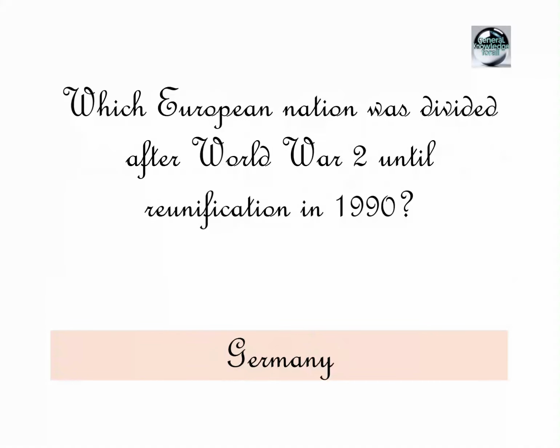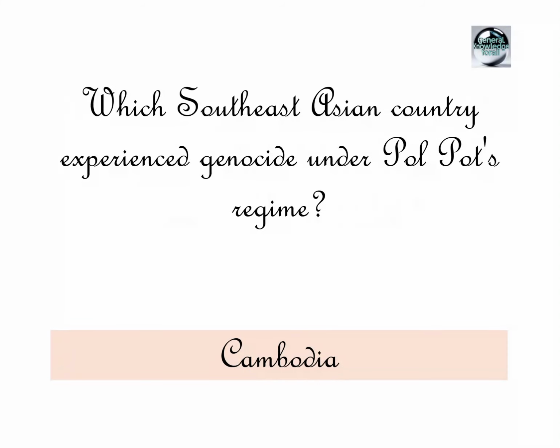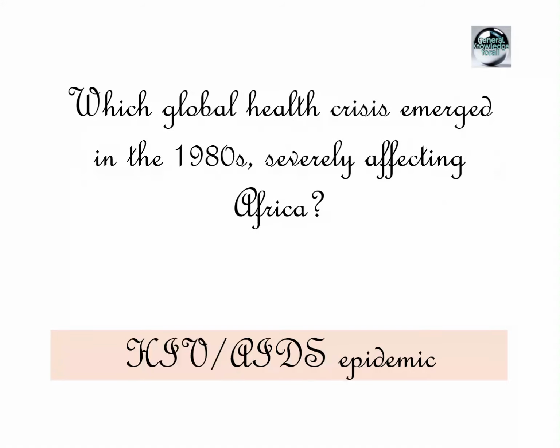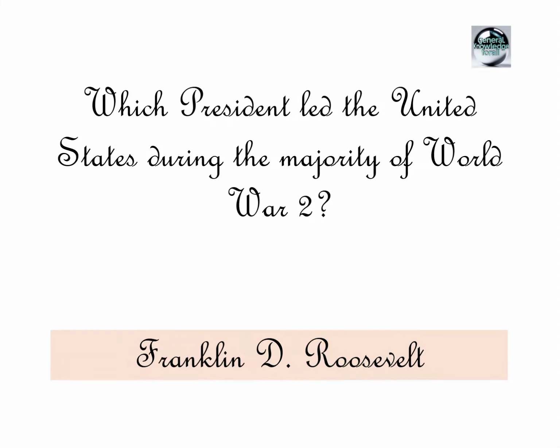What ideological conflict defined global politics from roughly 1945 to 1991? Communism vs capitalism, the Cold War. Which European nation was divided after World War II until reunification in 1990? Germany. Which Southeast Asian country experienced genocide under Pol Pot's regime? Cambodia. Which global health crisis emerged in the 1980s, severely affecting Africa? HIV/AIDS epidemic.